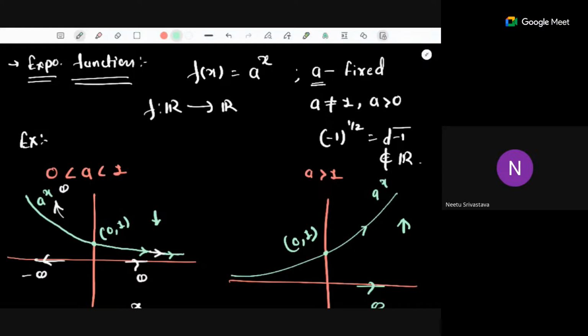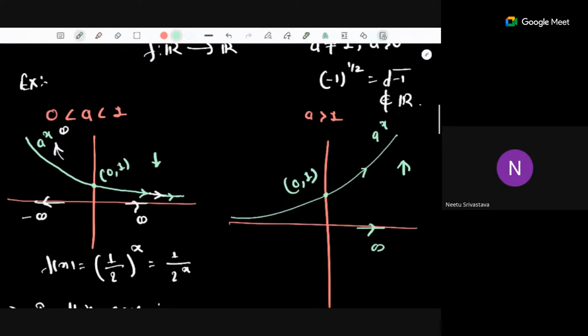Ma'am, the second graph is for a power minus x? No, this is for a power x, but when the value of a is strictly greater than 1. For example, 2 to the power x or 3 to the power x, and so on. So generally it looks like this.